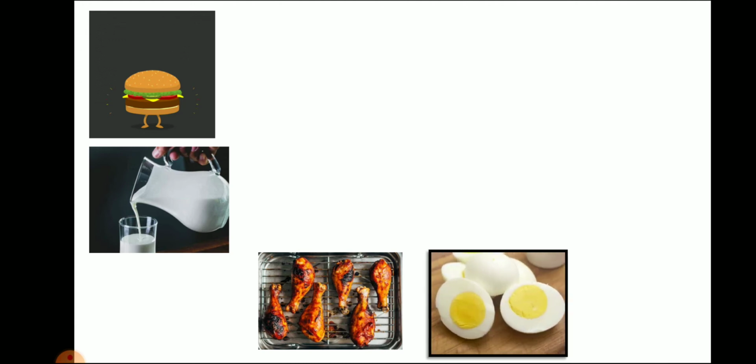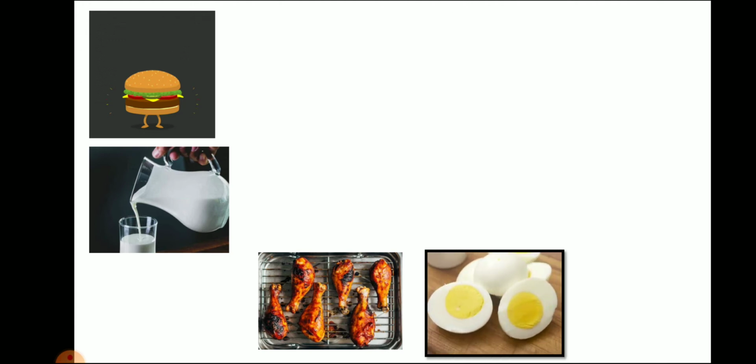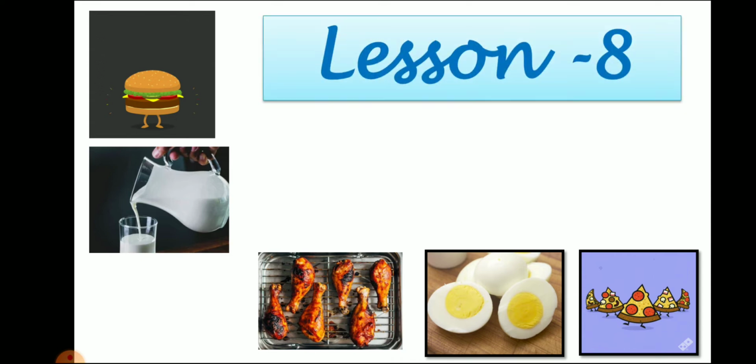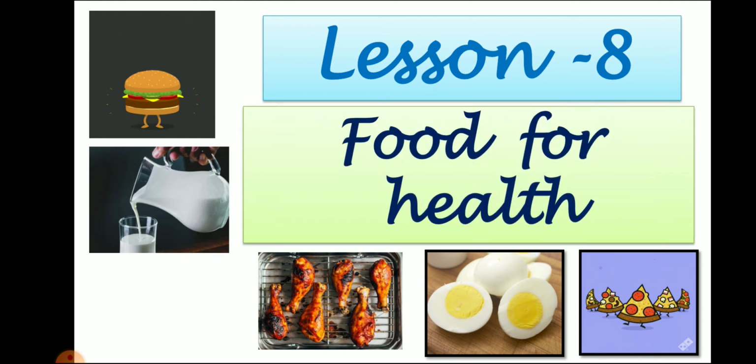As you know, our lesson number 8 is about food which we get from animals and food which we get from plants. In this lesson we learn that we have two sources of food: one is plant and the second is animal. So our lesson number 8 is about food for health. We cannot eat every part of plants and we cannot eat every animal. So we learn in this lesson about food which is healthy for us.